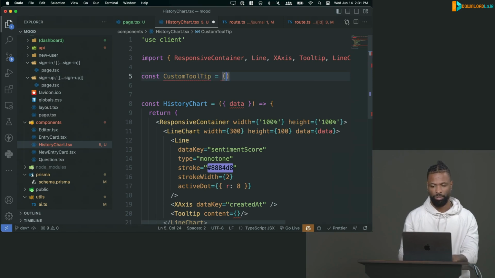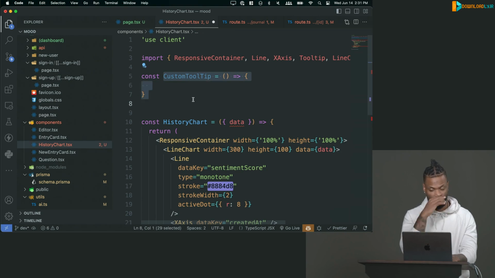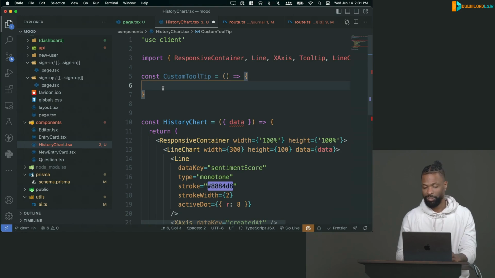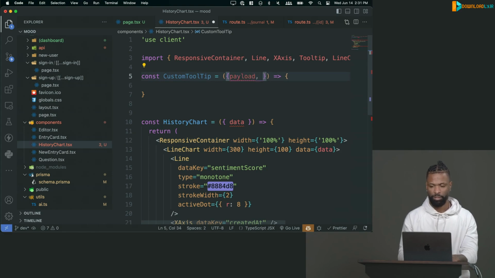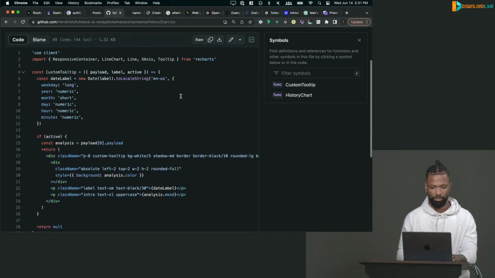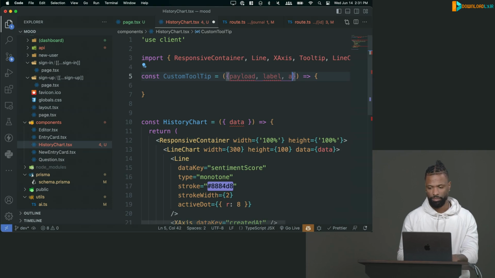You can put more than one component in the file if you want, although I don't recommend it. But I think in this case it's fine, seeing how this component is never going to be used anywhere else other than this chart. But because it's not exported, you probably couldn't test it. But that's fine. This thing takes in a couple things. It takes in payload, I think, label, and something else. Oh, active, whether it's active or not.